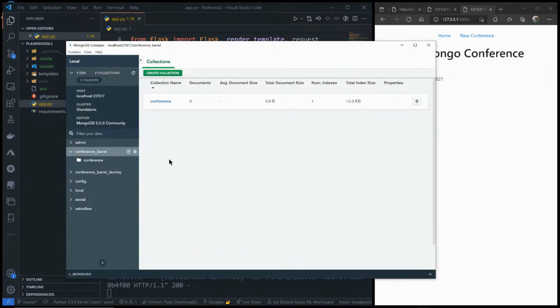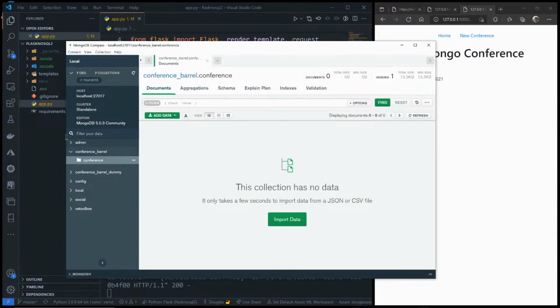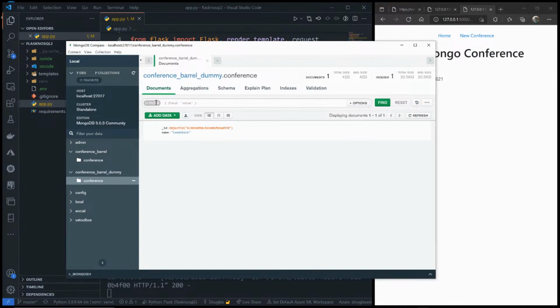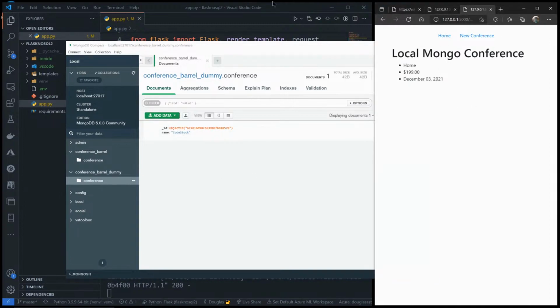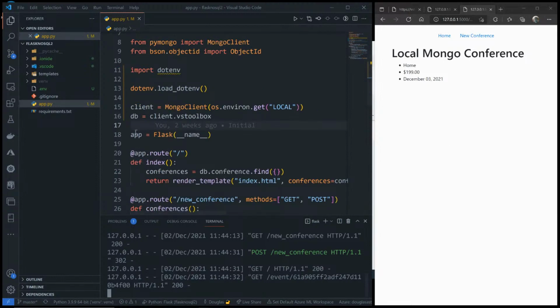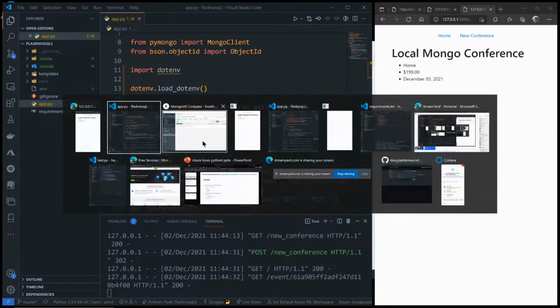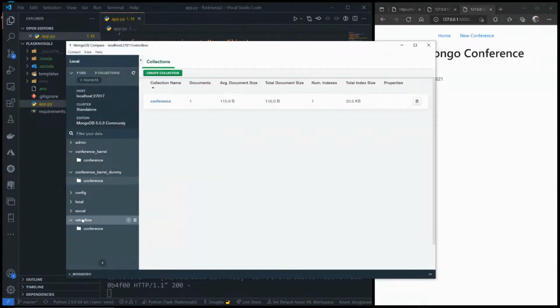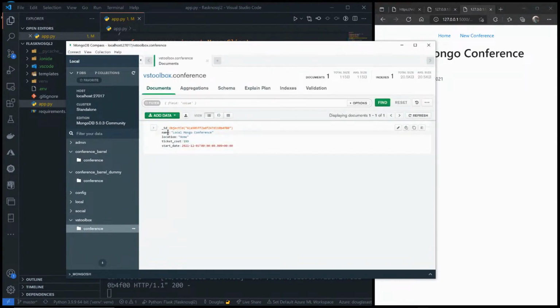Yes, but it's not Azure. Right, it's not Azure. That's my caveat. Oh, did I get the wrong one? I put it in the wrong one, I guess. No, hold it. What happened? Oh, VS Toolbox. Hang on just a second. I was looking in the wrong one. There we go. But anyway, there's the one that we just created.